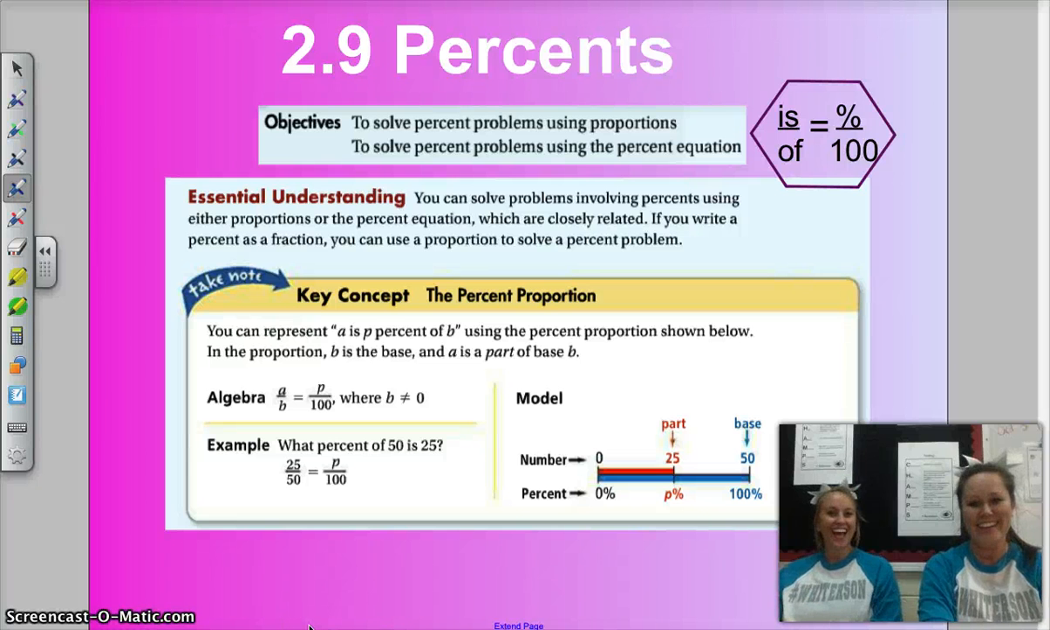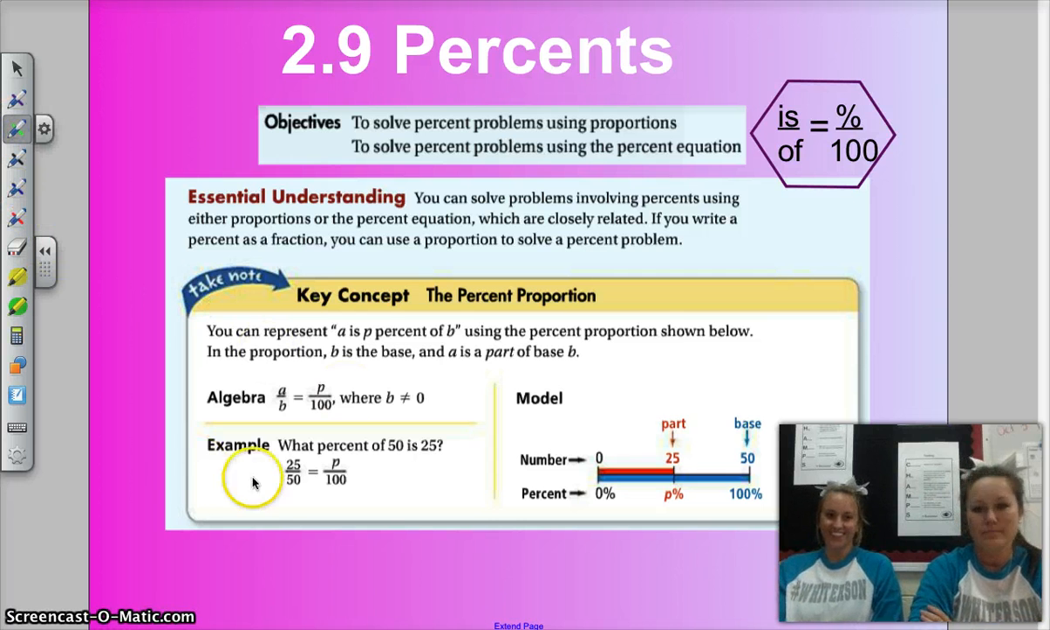Oh, hi. Hi, 2.9 percent. Porcento. Okay. I don't even think that's what it is. No, it's not. No, it's lo siento.